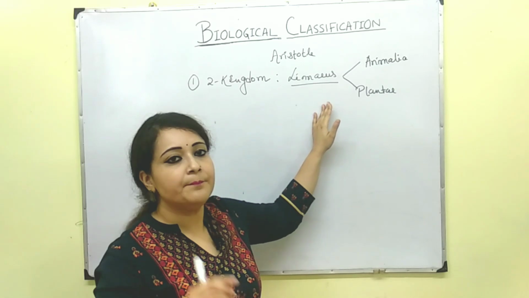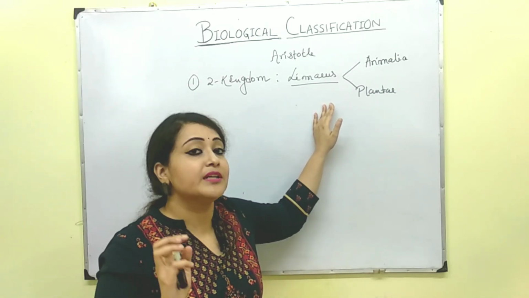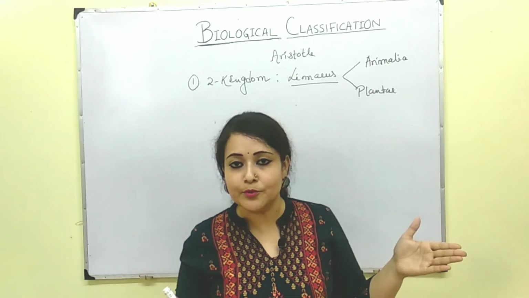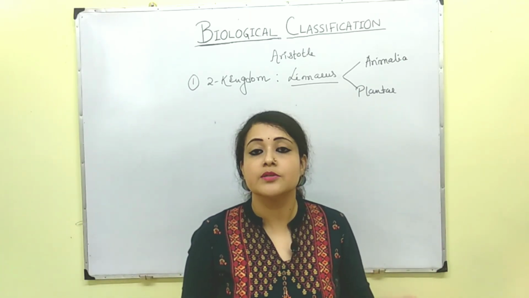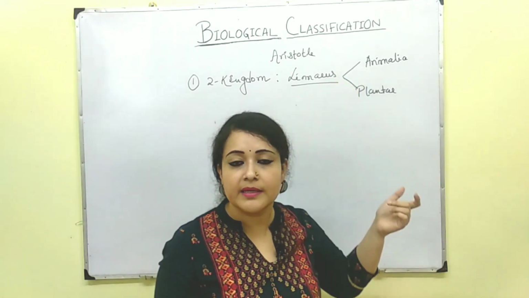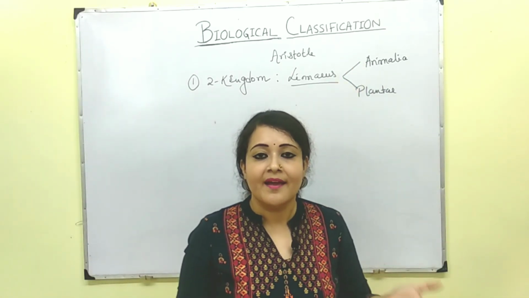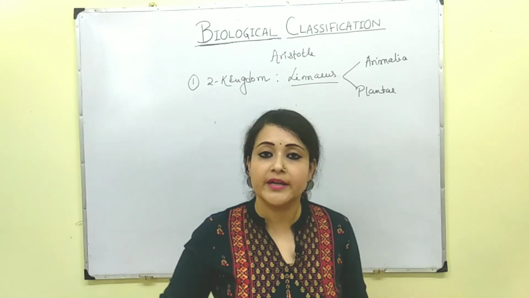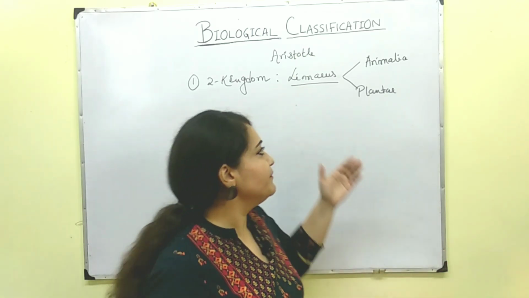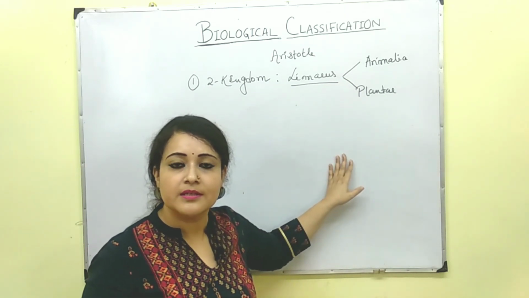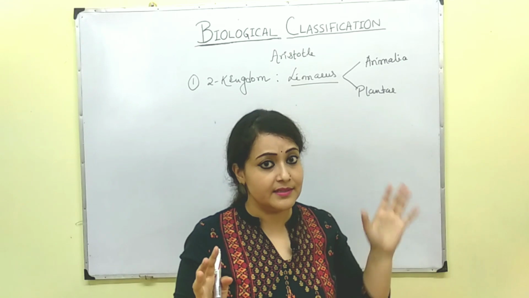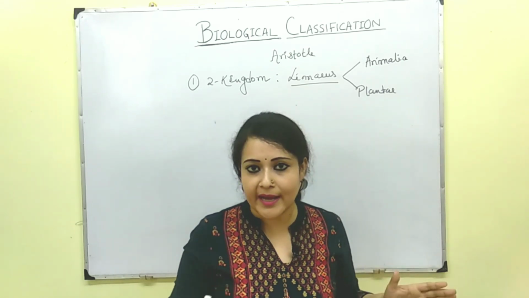But some problems came there. What are those problems? Chlamydomonas, Euglena, slime molds. These organisms showed similarity with both Plantae and Animalia. Then where to put them? And moreover, some other organisms were there that didn't find any similarity with either of these two kingdoms. So this is the problem. And then everybody understood that this system of classification is not adequate.